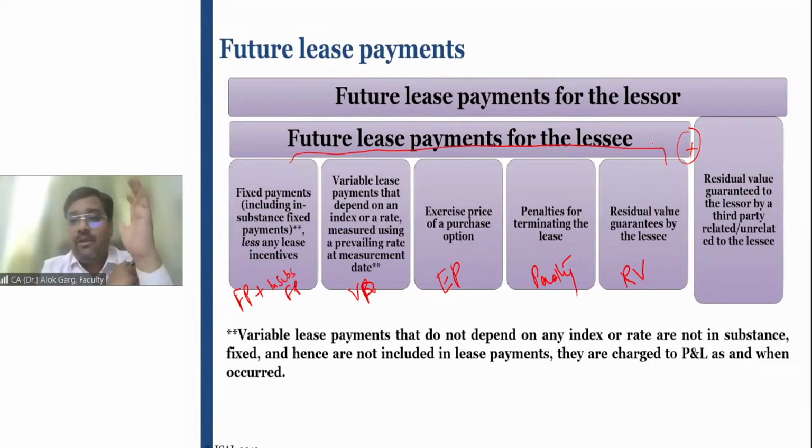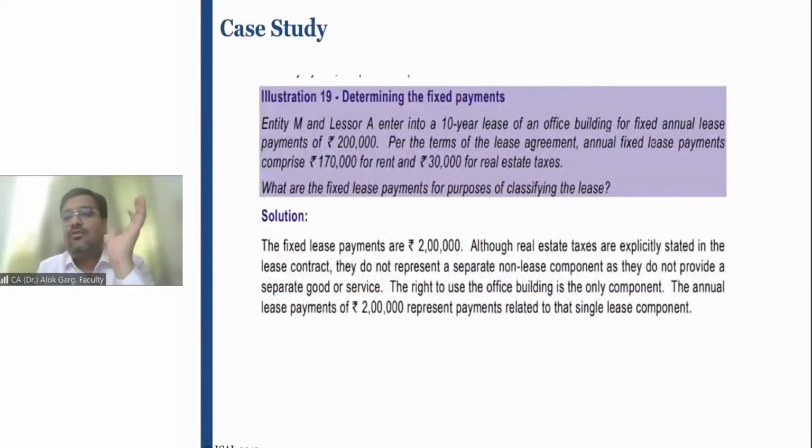From the perspective of the lessee, these five are the lease payments, right? Let's discuss this concept with the help of examples now.